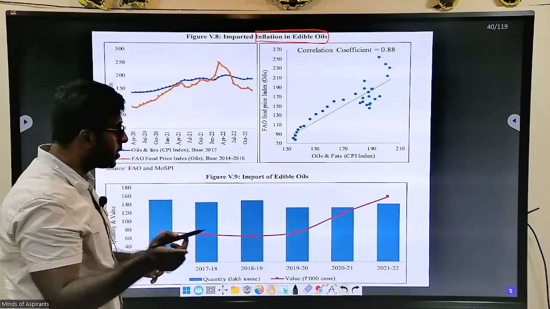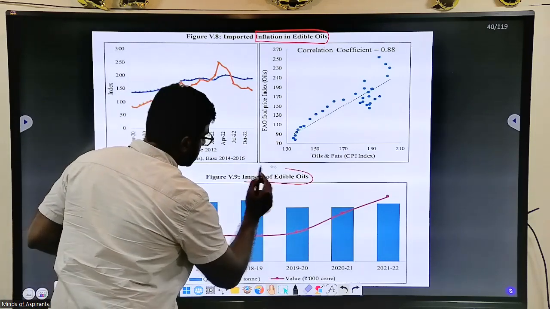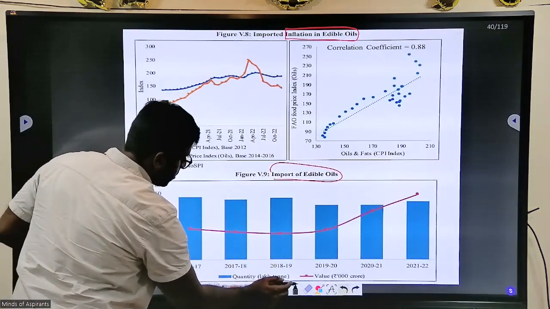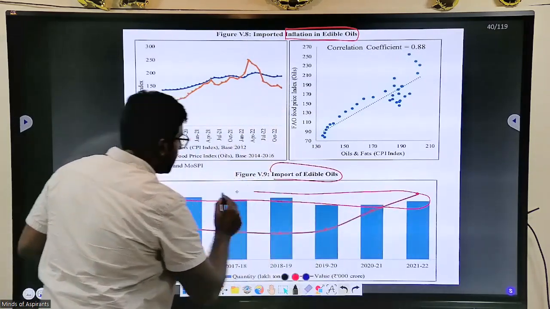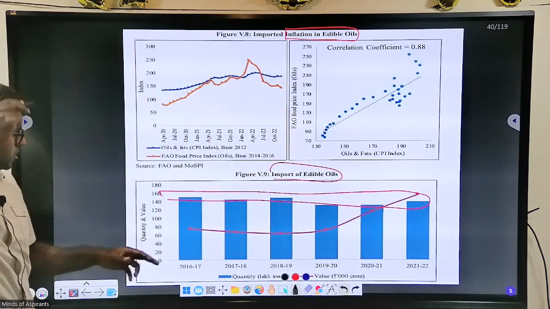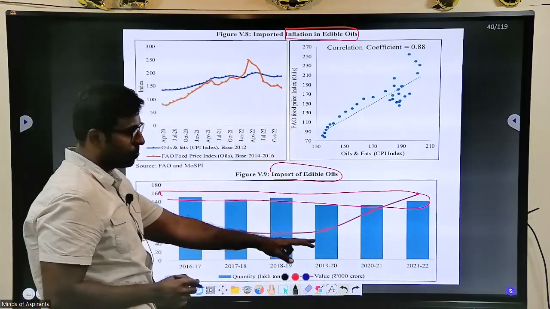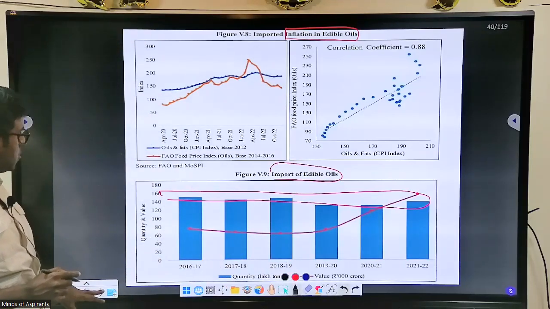But there was a UPSC question about the import of edible oils. Look at how much, and if you see, it is not stable. It's not increasing. UPSC asked this question: edible oil imports have increased exponentially. You look at it from 2016, it has increased and decreased somewhat like this, not increased exponentially. So that was the question UPSC asked.